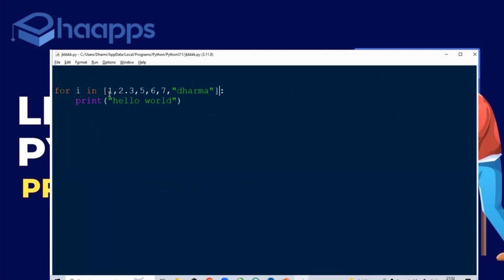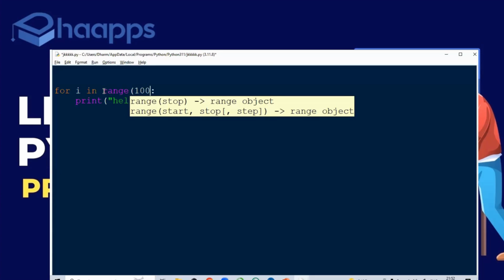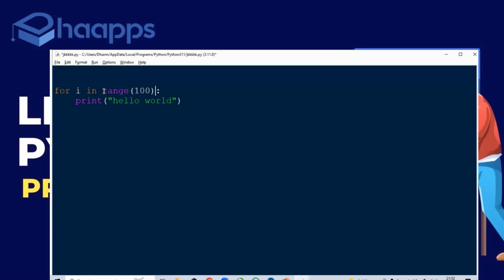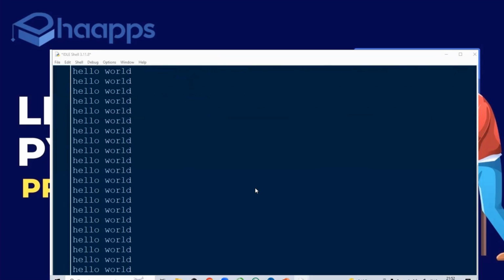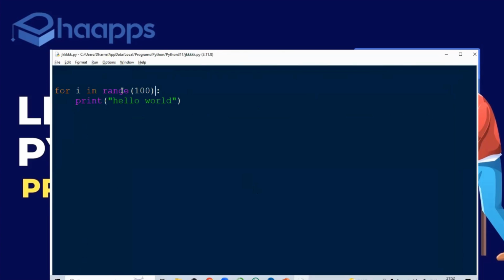Now, sir, I want to execute using for loop for 10,000 times. Is there any possibility? How can I write that big sequence? How can I remember that much big sequence? Then you have something called the range function. This range function is a God-gifted function for the for loop. If I say range of 100, hello world, I will get it 100 times. Range function is a deadly combination. If I want it 1,000 times, I can use for loop and give the range function.